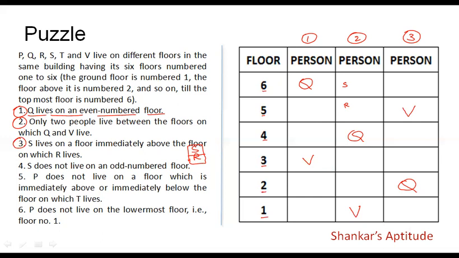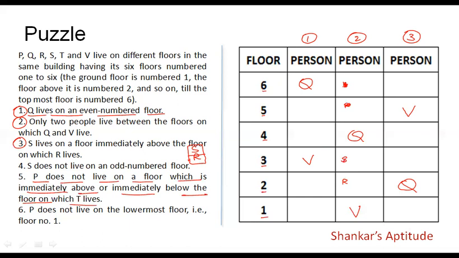But in the question, it is given that P does not live on a floor which is immediately above or immediately below the floor on which T lives, which means P and T cannot be adjacent to each other. So when S and R are on 6 and 5 respectively, P and T will become adjacent to each other. That is not possible. Same way, if S and R are located on the 3rd floor and the 2nd floor respectively, the same problem happens, because then P and T will be adjacent to each other.